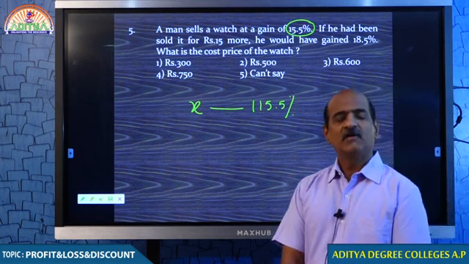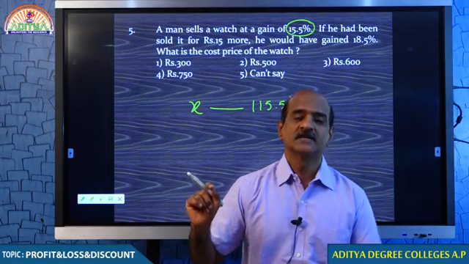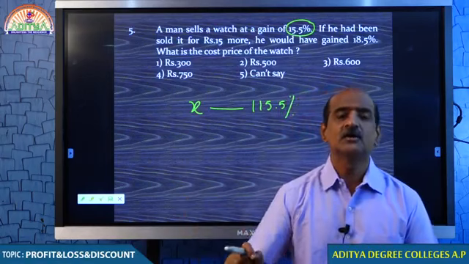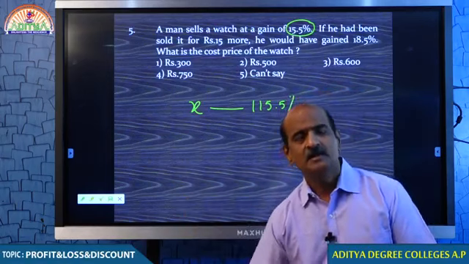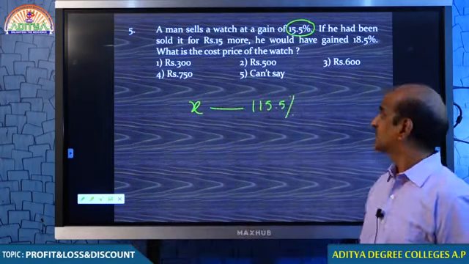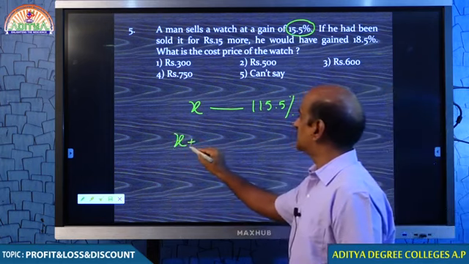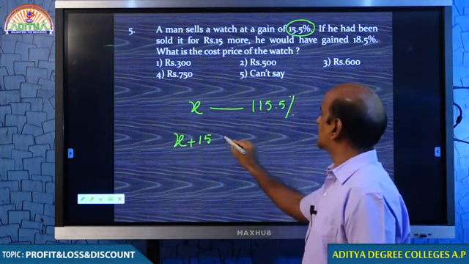You understand why I took it as 15.5%? Because when it is sold for that price, he got his money back. Not only that, he also gets a profit of 15.5%. Now, if it was sold for 15 rupees more, when we compare with the previous price, he would be gaining 18.5%. This much profit he is getting.